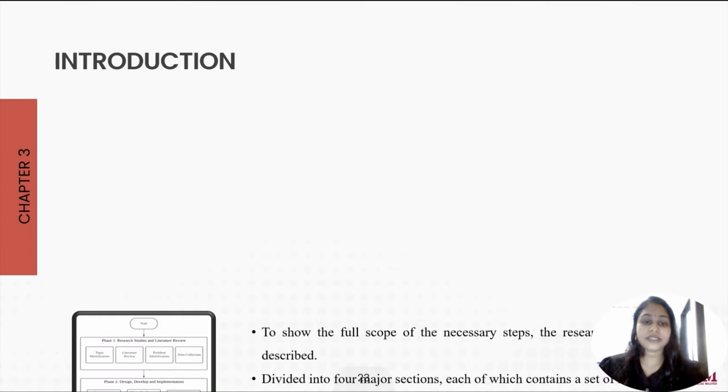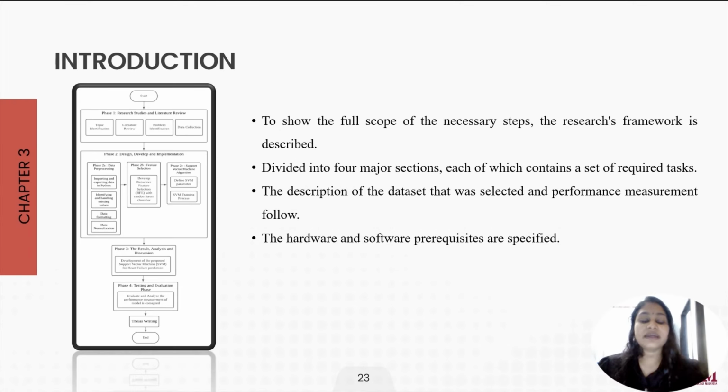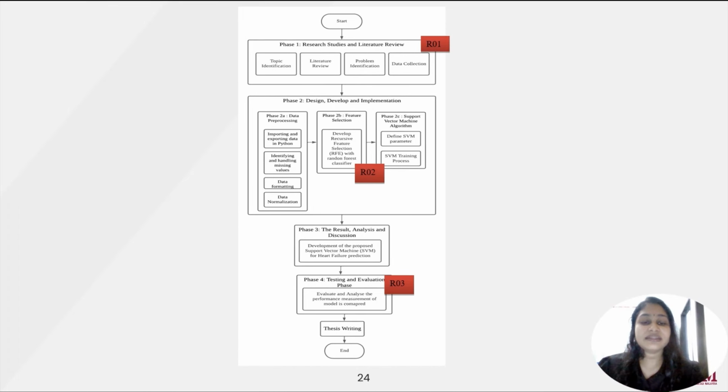Now we will enter chapter 3, which is research methodology. The research framework is described in this chapter to show the full scope of necessary steps. Not only that, this research work has been divided into 4 major sections, which are phase 1, phase 2, phase 3 and phase 4. The description of the dataset selected and performance measurements follow. The hardware and software prerequisites for carrying out the research have also been specified in this chapter. This is the framework of this research, where it has phase 1, phase 2, phase 3 and phase 4 and ends with thesis writing.